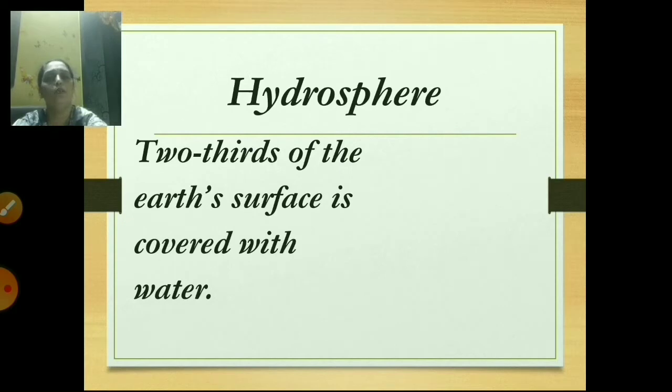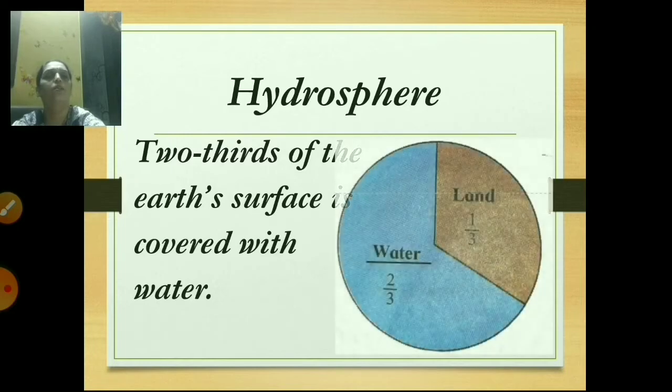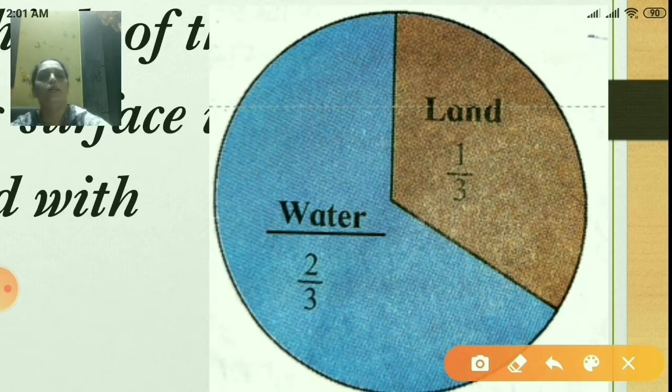Students, 2/3 of the Earth's surface is covered with water. This means, students, out of 3 equal parts, 2 parts contain water and 1 part is land. You can understand this more clearly in this diagram. Students, in this diagram you can see 1/3 part of land and 2/3 part is water. This means out of 3, 1 part is land and 2 parts are water.